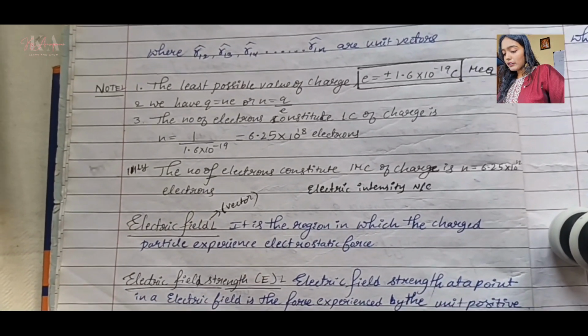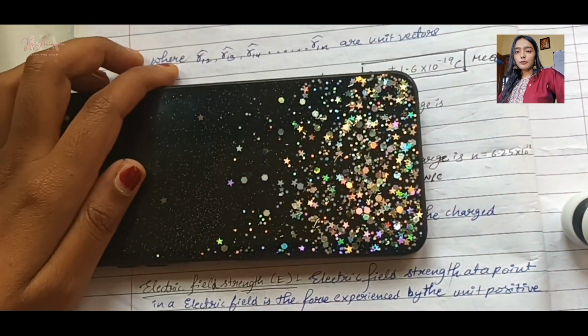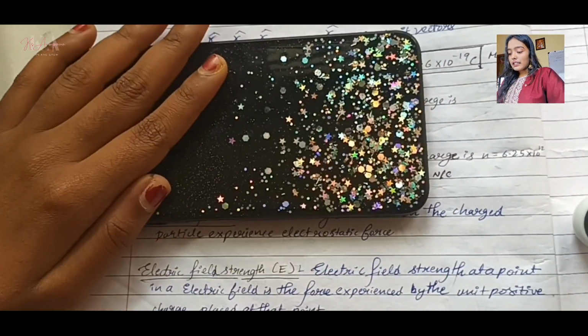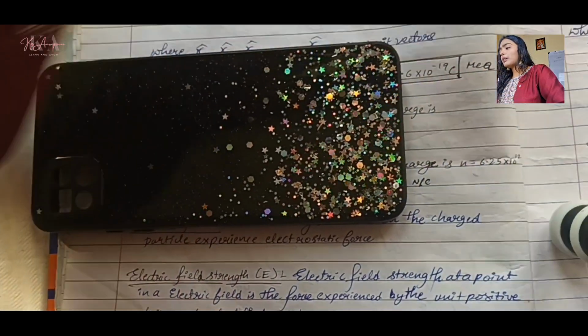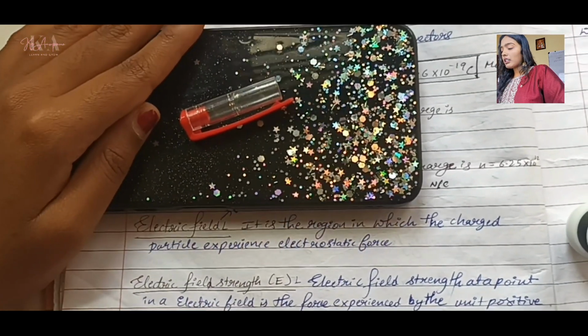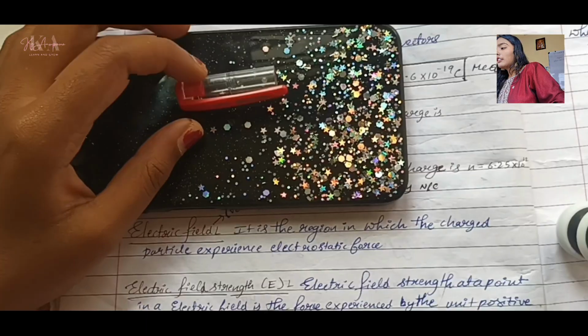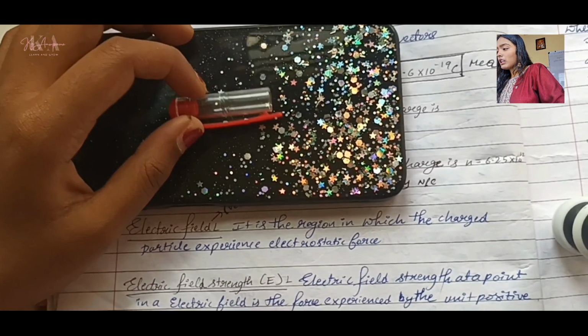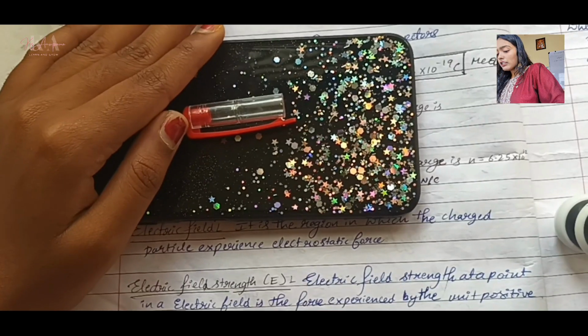Electric field. So basically what is electric field? It is a region in which the charged particle experiences some force. What do you mean by that? Basically there is a region, let's say this is a particular region. So in this region if we place a charged particle, let's say if this is a charged particle, it experiences some electrostatic force.